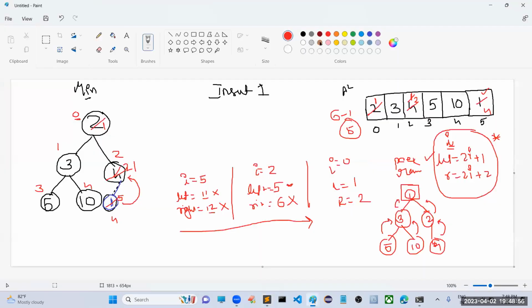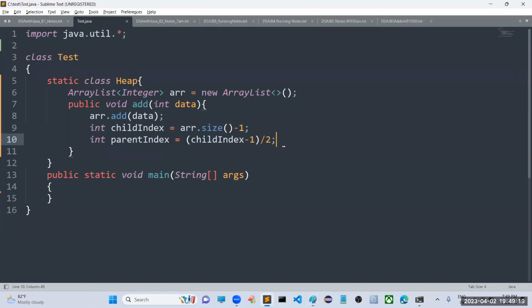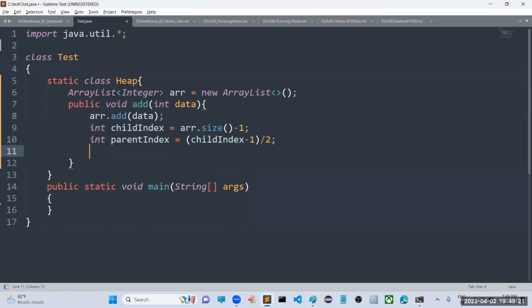Very simple. Here you can see, if my child index is 5, then (5 minus 1) by 2, that is 4 by 2, will come as the parent index. Consider child index is 3: (3 minus 1) by 2, 2 by 2, that is nothing but 1, the parent index. For child index 4: (4 minus 1) by 2, 3 by 2, we are going to get 1 as the parent index. Like this, we are getting child index and then parent index.